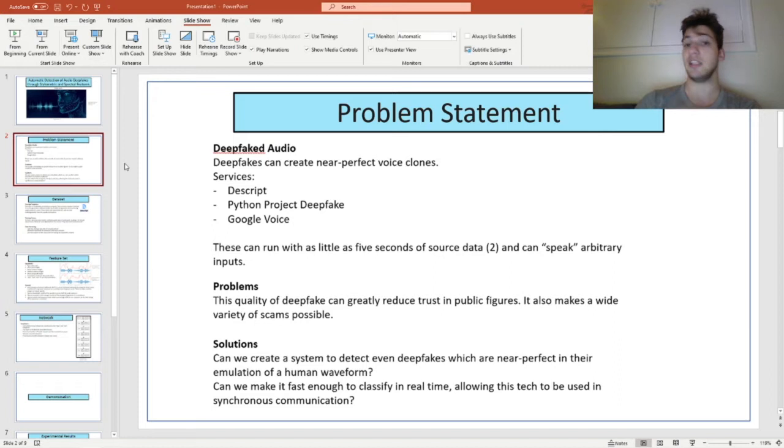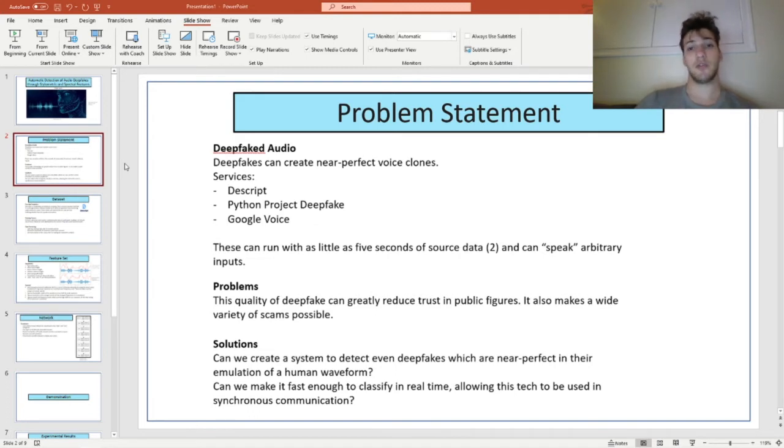So it's very easy to create one of these deepfakes nowadays. These can run with as little as 5 seconds of audio data. They can create a model of the person's voice and what they sound like, and they can do any text-to-speech task that a normal text-to-speech generator can.